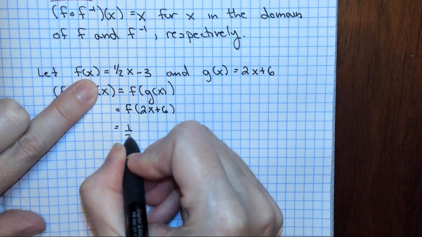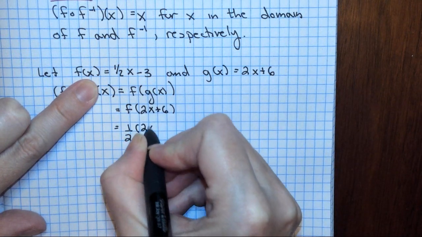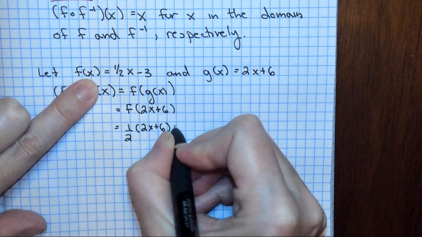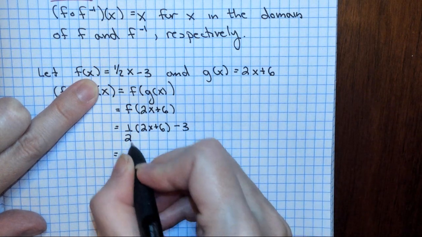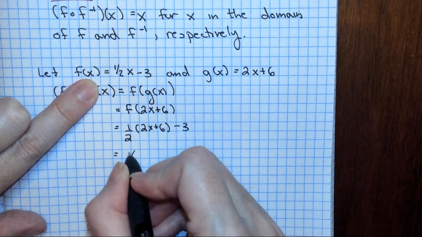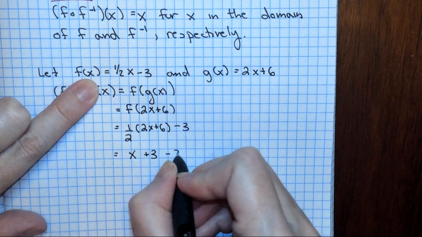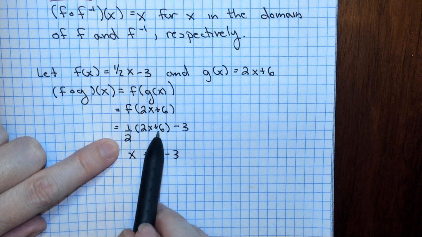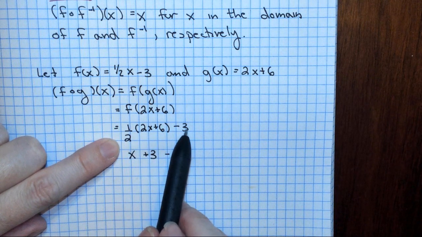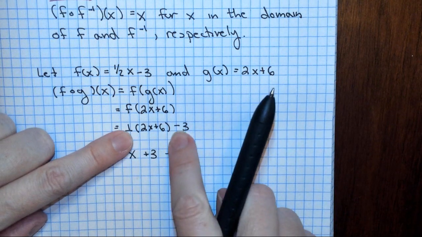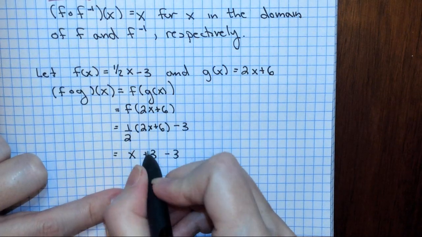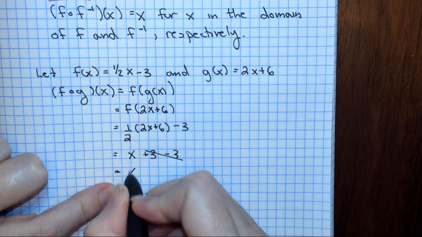So we have 1/2 times 2x plus 6, minus 3. 1/2 times 2x is x. 1/2 of 6 is 3. Subtract 3. Remember, our 1/2 does not go through because the negative 3 is not attached, so we only do what's in parentheses. These cross out and leaves x.